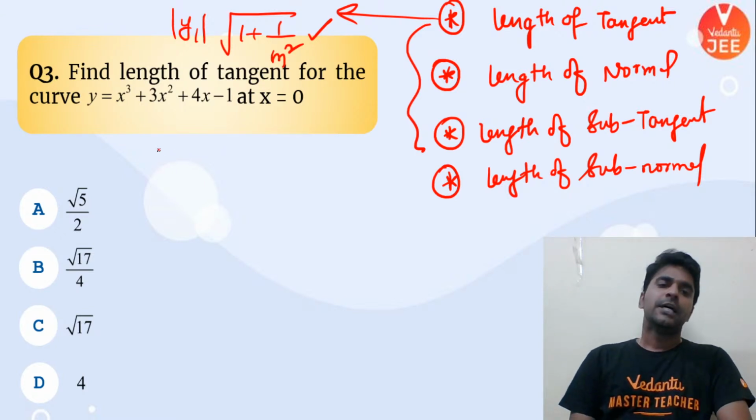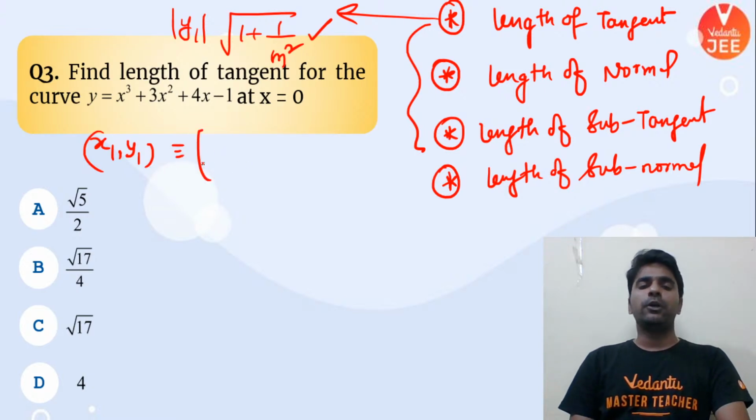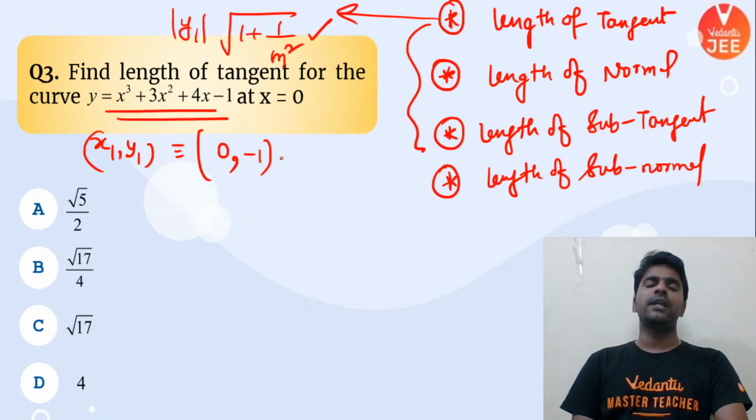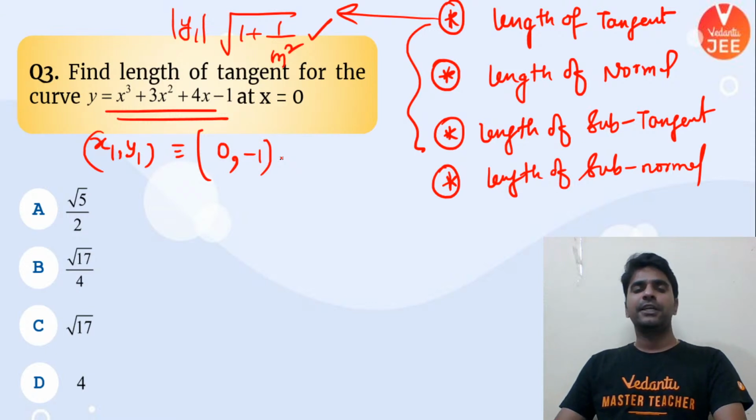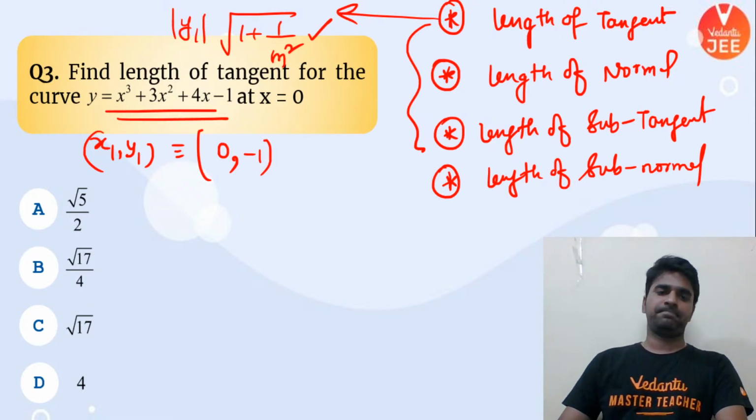Don't worry about this. So first, let me write down the point x1 comma y1 at which I'm drawing a tangent. So at x equal to 0 is the tangent given to me. So x1 is nothing but 0. If I put x as 0 in this curve, the value of y I'm going to get is nothing but -1. So my x1 comma y1 is going to be 0 comma -1.